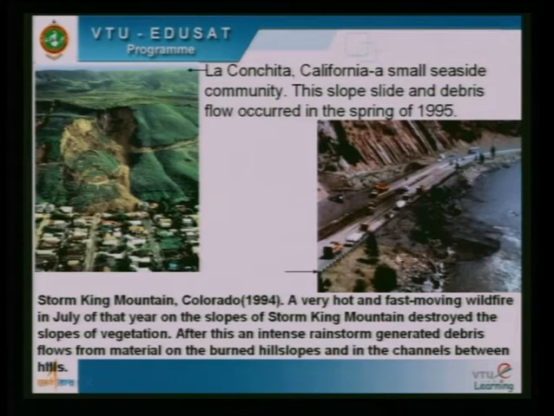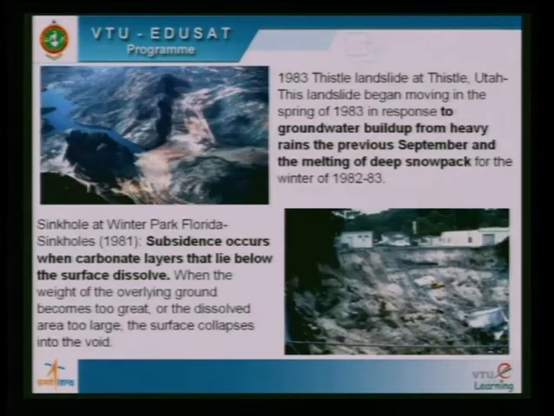A highway is running across this coastal line, and we find the slope failure here, leading to disruption of traffic, and the highway gets damaged. The reason for this was a firestorm which destroyed the vegetation. Subsequent to this, there was a rainstorm, and that generated debris that flows along the hill slopes, and then the slopes failed.